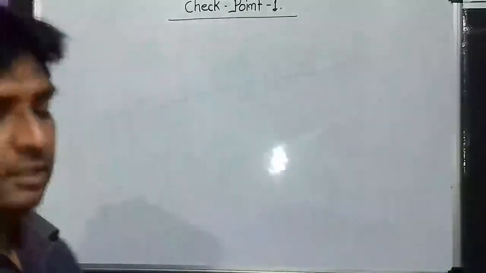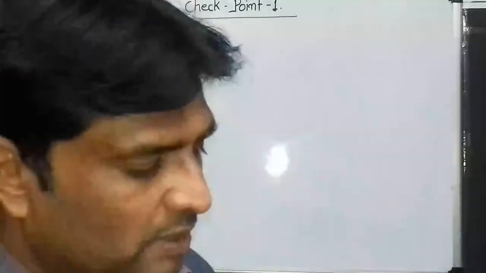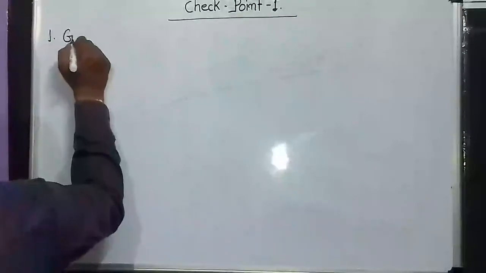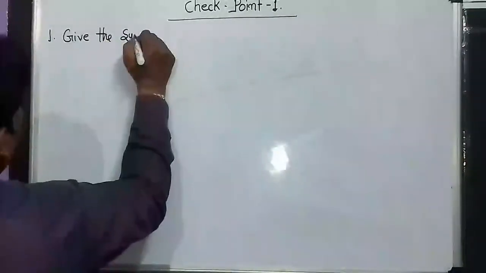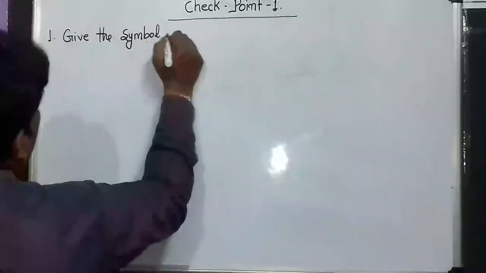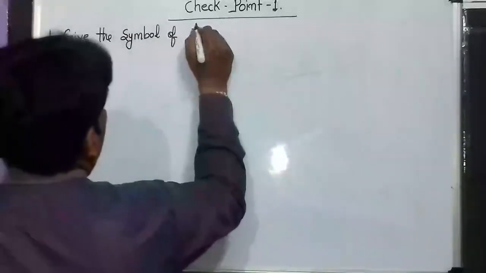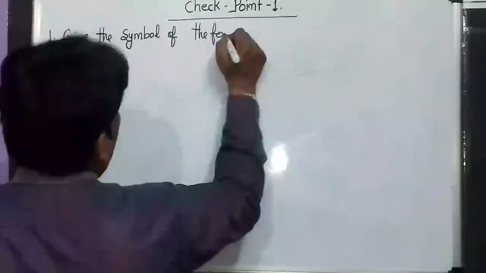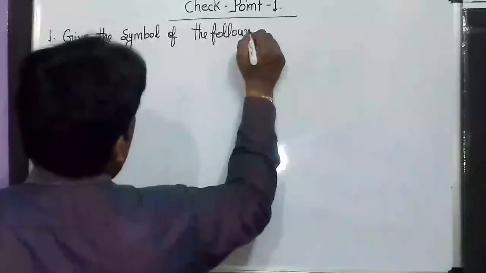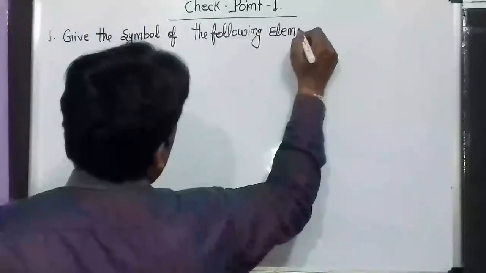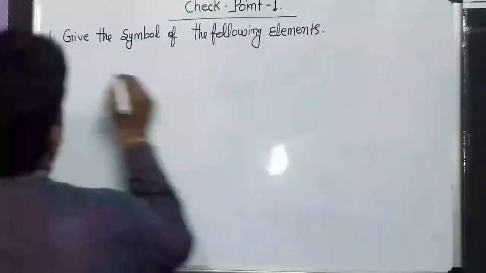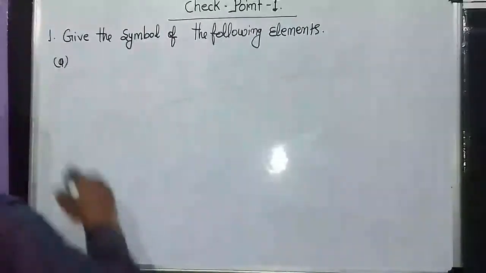Checkpoint. Give the symbol of the following elements.